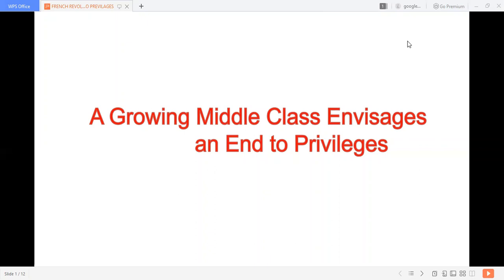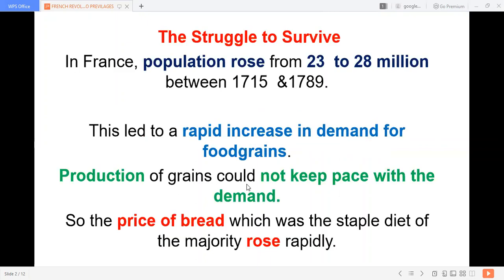The first topic is the growing middle class, which put an end to privileges. First, the economic cause: the struggle to survive. What is survival? We need some basic things. If we are able to live with our basic things, that is survival. To live we need a minimum amount of food, shelter and clothes. Even for these basic needs people had struggled.